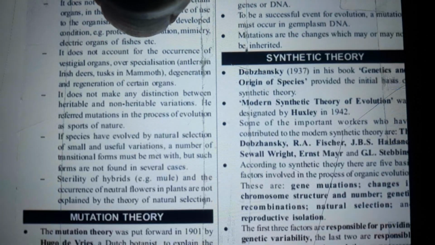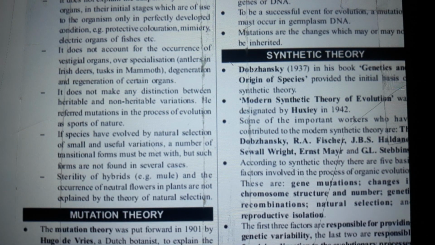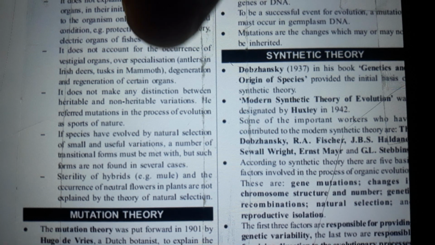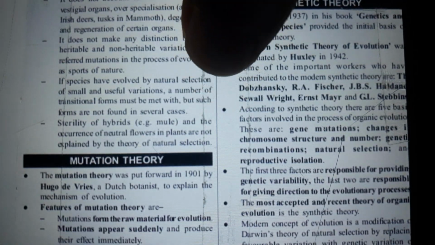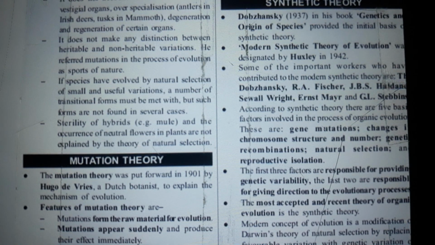Objections to Darwinism. It does not explain the adaptability of certain organs, the initial stages of which are of use to the organism only in perfectly developed condition, for example, protective coloration, mimicry, electric organs of fishes, etc. It does not account for the occurrence of vestigial organs, overspecialization, antlers in Irish deer, tusks in mammoth, degeneration and regeneration in certain organs.